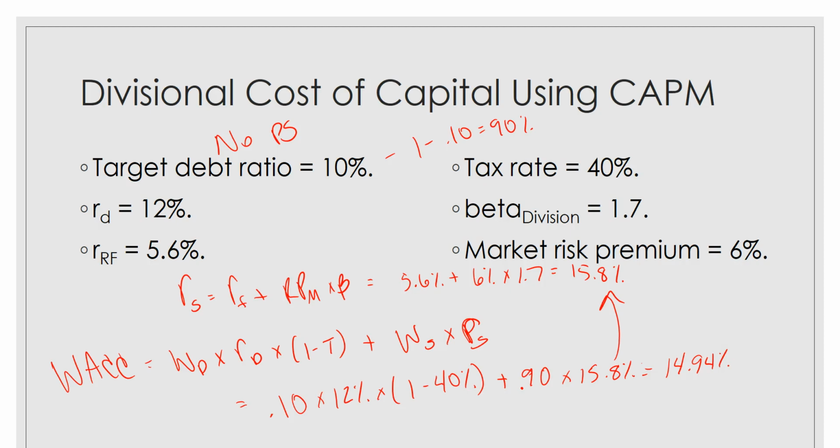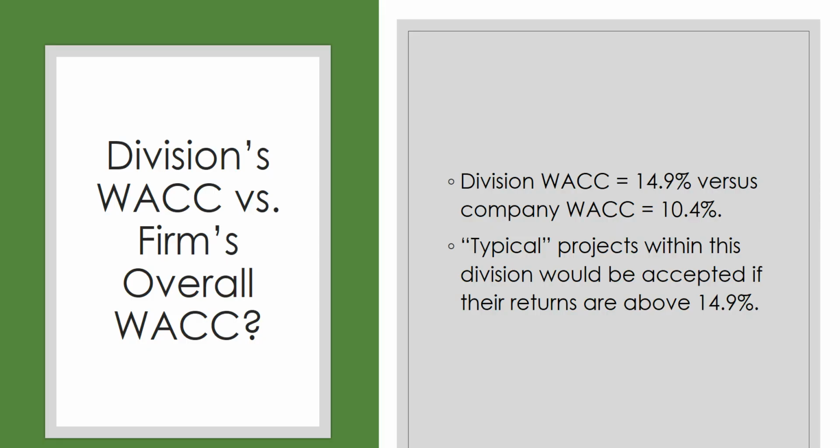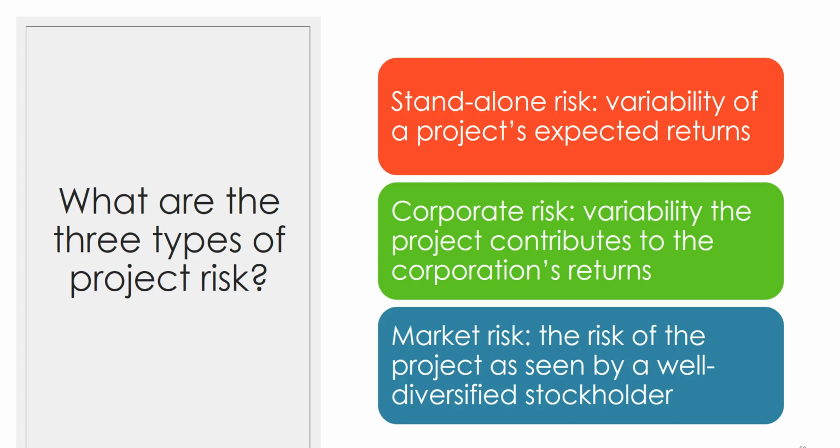So the divisional weighted average cost of capital here is 14.94%. The company weighted average cost of capital is 10.4%. So this division is riskier than the company as a whole. So when evaluating projects in this division, you should only accept them if their returns are greater than 14.9%.